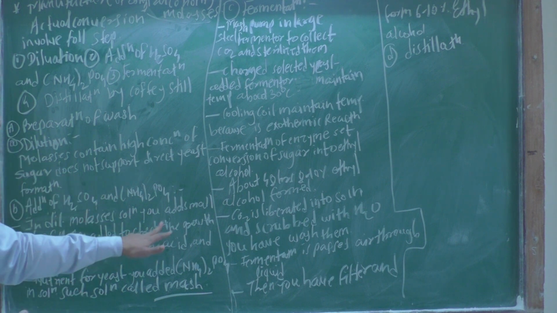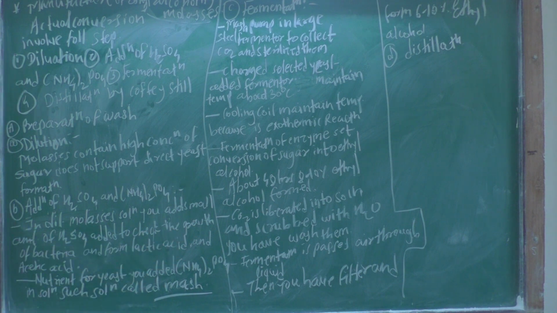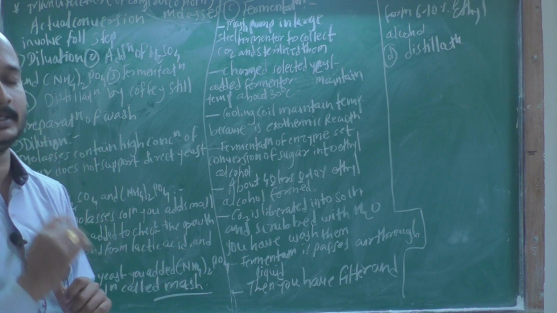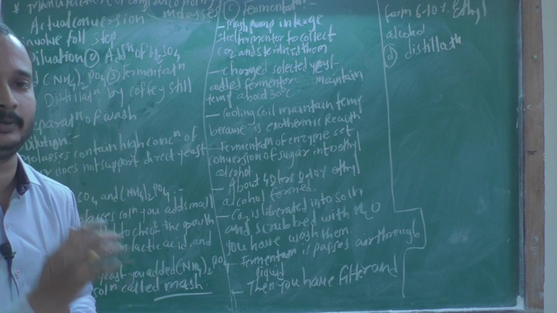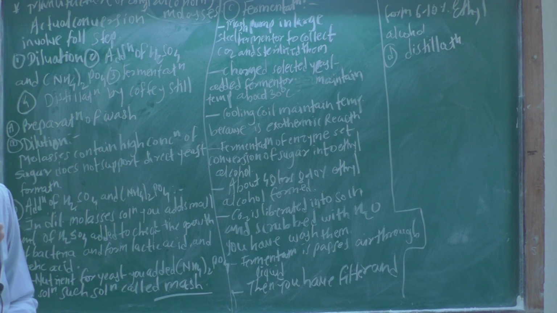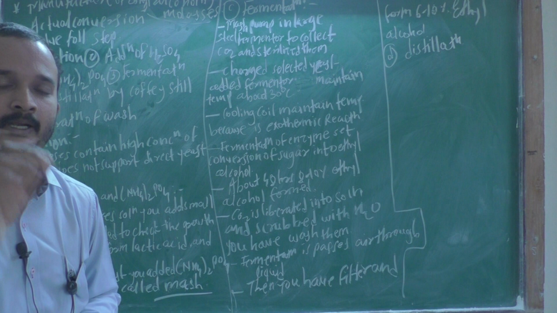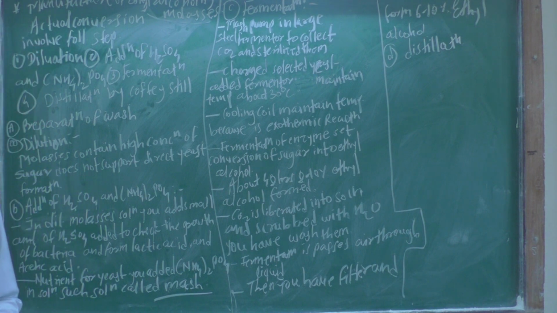Therefore you check the growth of undesirable bacteria in the molasses. Why do you add sulfuric acid to the diluted molasses? This is the question.